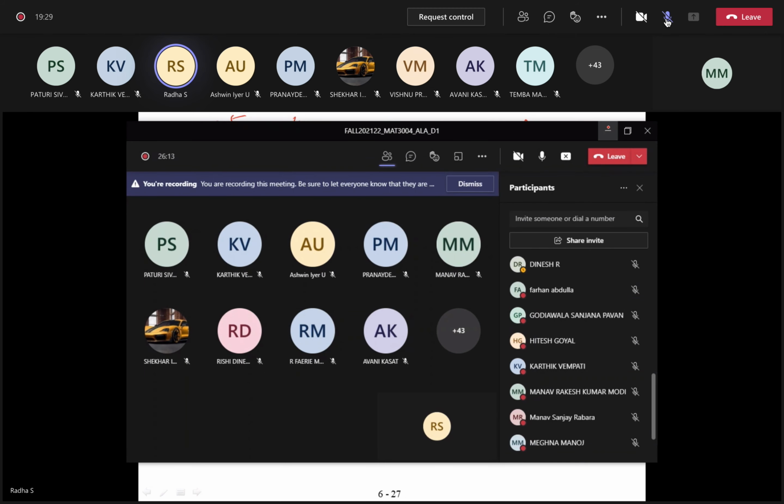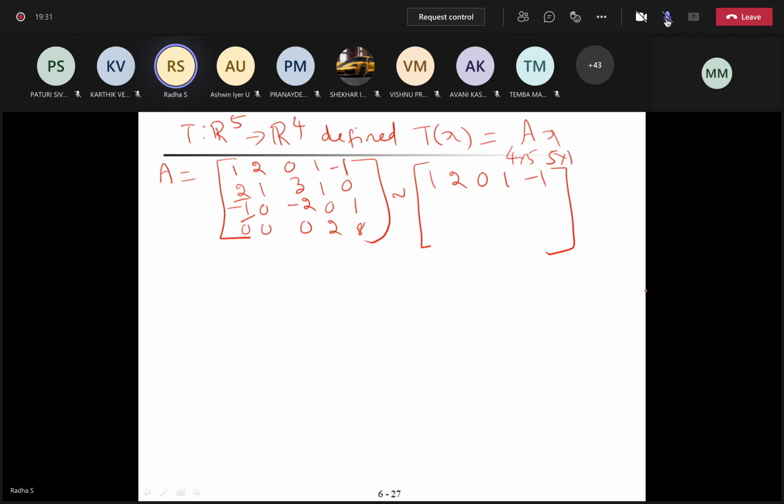Manoj, beta, please tell me. What to do? I should make this 2 0. What should I do? Ma'am, R2 goes to R2 minus 2R1.